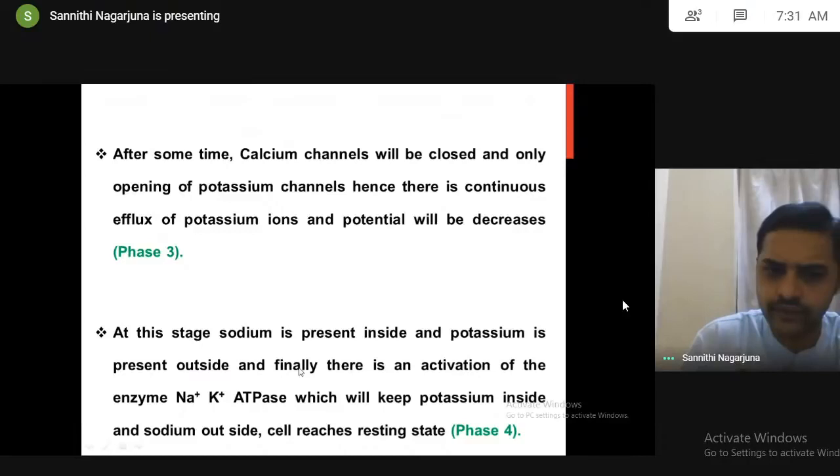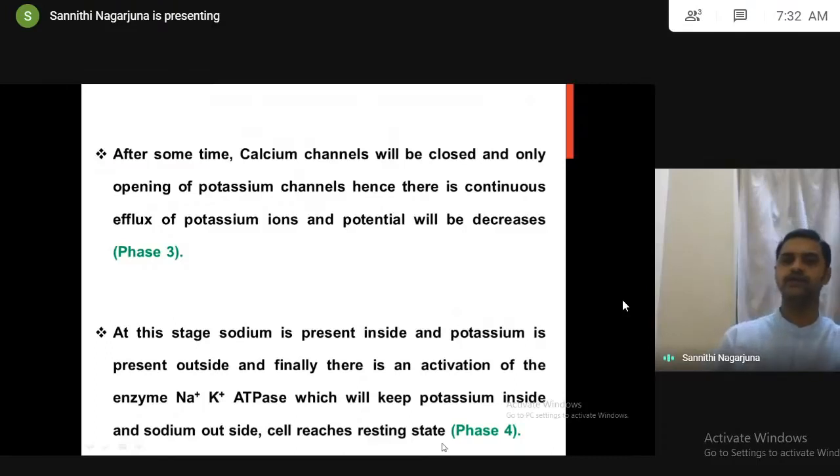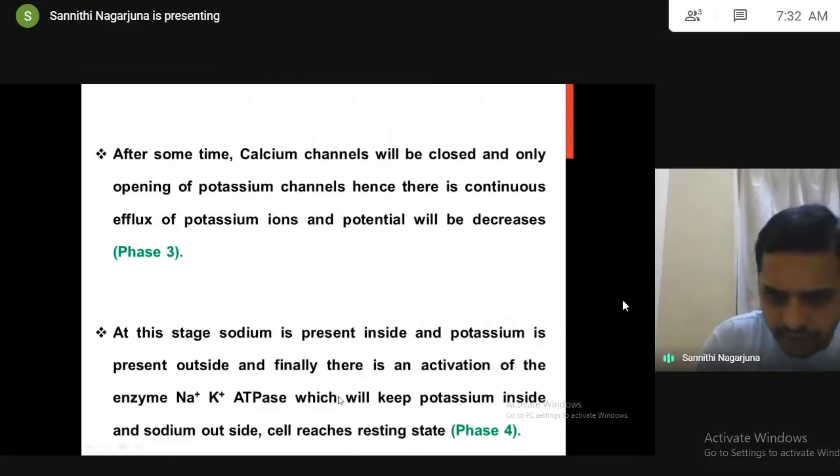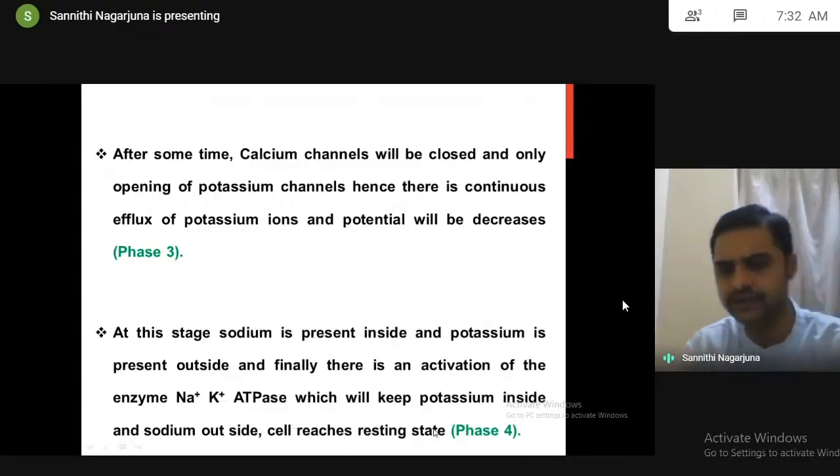Now, finally, what happened? There is an activation of the enzyme called Na plus K plus ATPase. This enzyme will keep potassium inside and sodium outside. And finally, the cell reaches the resting state, which is called phase 4. When the potassium comes inside and sodium goes outside, the cell reaches the resting stage.